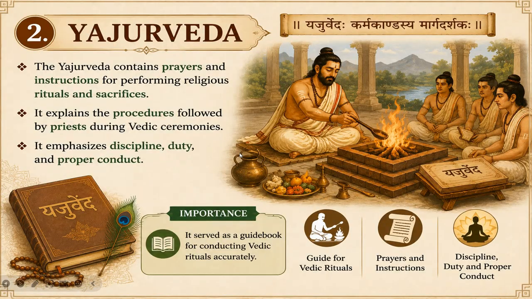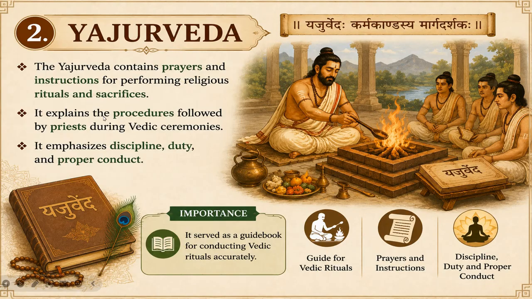Then comes the Yajurveda. The Yajurveda is again one of the 4 Vedas and is an important sacred text of the Vedic literature. Like in this image, it introduces the Yajurveda as the Veda of rituals, which contains the prayers and detailed instructions for performing religious ceremonies and sacrifices. Here you can see an illustration of priests conducting a Vedic fire ritual, the yajna, symbolizing the practical purpose of the Yajurveda in guiding sacred ceremonies according to established